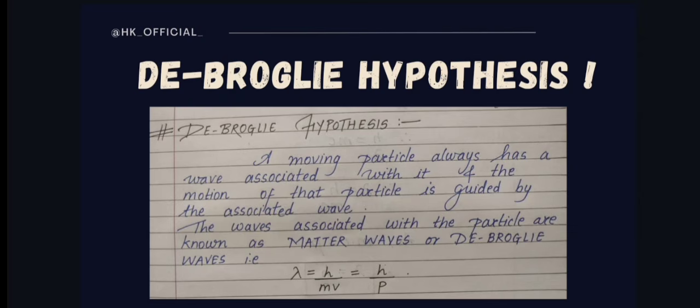To make you understand the concept of de Broglie hypothesis, I'll explain it in a story format. Pay attention. Imagine you have a tiny particle like an electron, and it's like a tiny surfer riding a wave. The particle itself is like the surfer and the wave is like its path or guide. Now, this wave doesn't look like an ocean wave, it's more of a wavy concept.